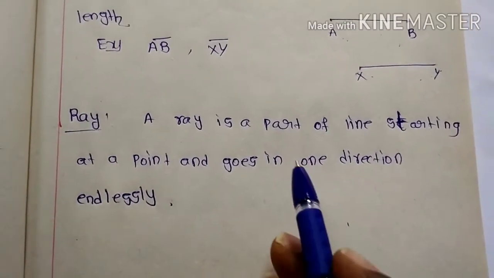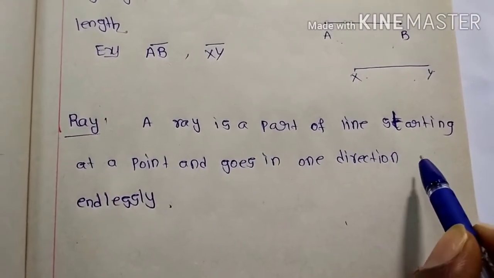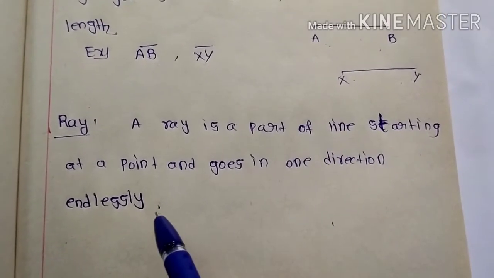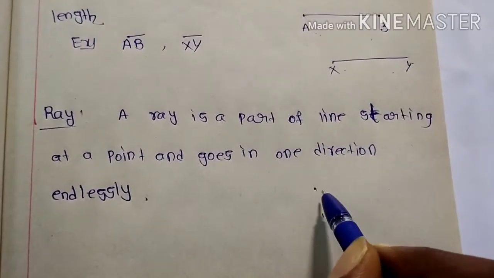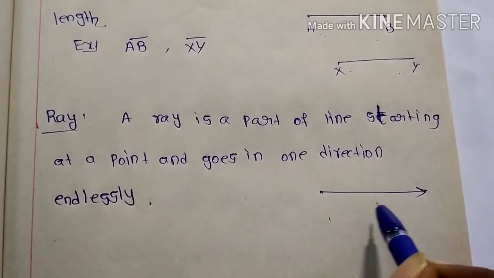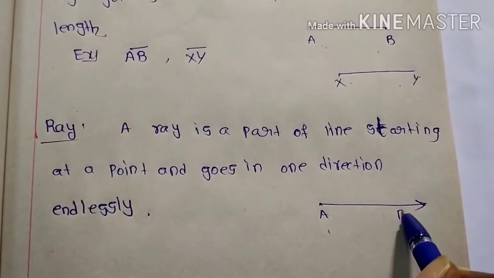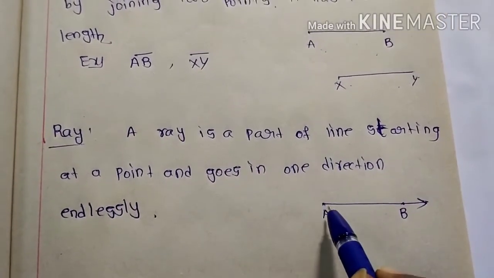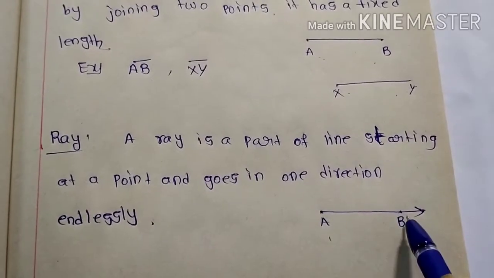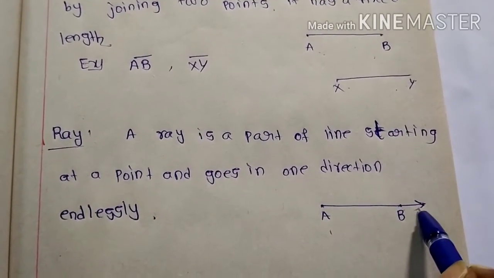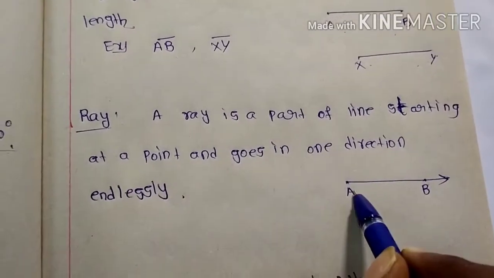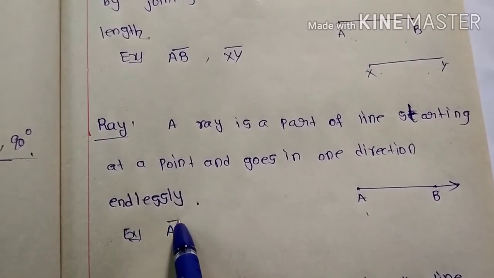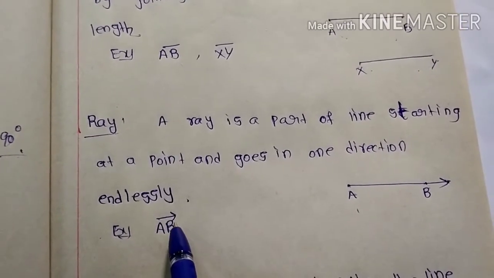Next one, ray. A ray is a part of a line starting at a point and going in one direction endlessly. That means, see, this is a ray. For example, I have taken here AB. A ray is a part of a line starting at a point. See here, A is the end point. On side B, it goes on endlessly. So you can represent it as AB with a ray over it.